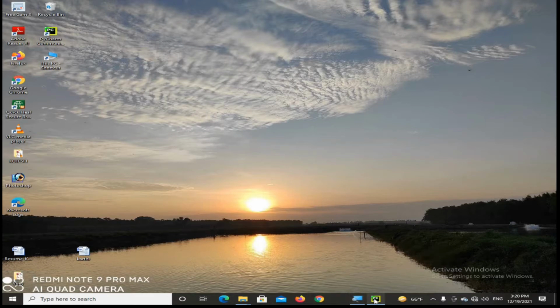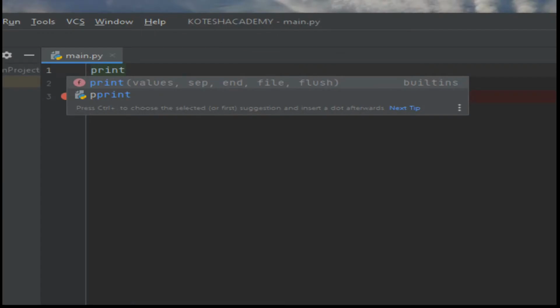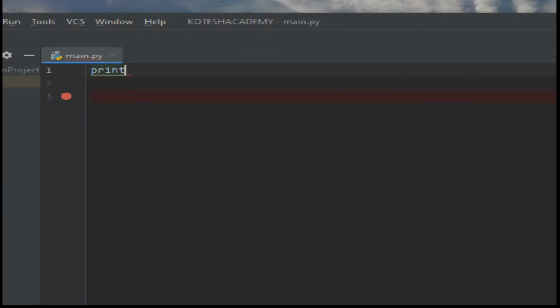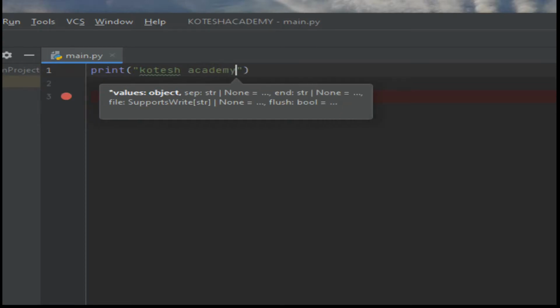Okay, let us discuss in PyCharm IDLE. So, that is the example for Python comments. Comments can be used to explain Python code, to make it readable, for whatever instruction we are going to write. For example, if I write the instruction print "Kotesh Academy", that is the actual instruction.